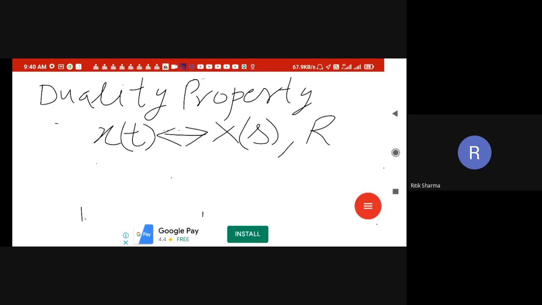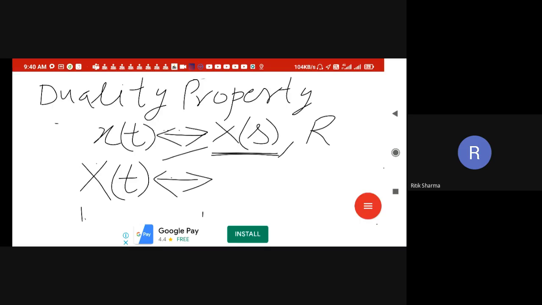If I take this shape of the frequency domain, that is capital X, in the time domain, what does this mean? This means this shape is taken over here. Suppose this is a rectangle shape, and this rectangle shape is taken in the time domain, right? Then the duality property says that it will be equal to